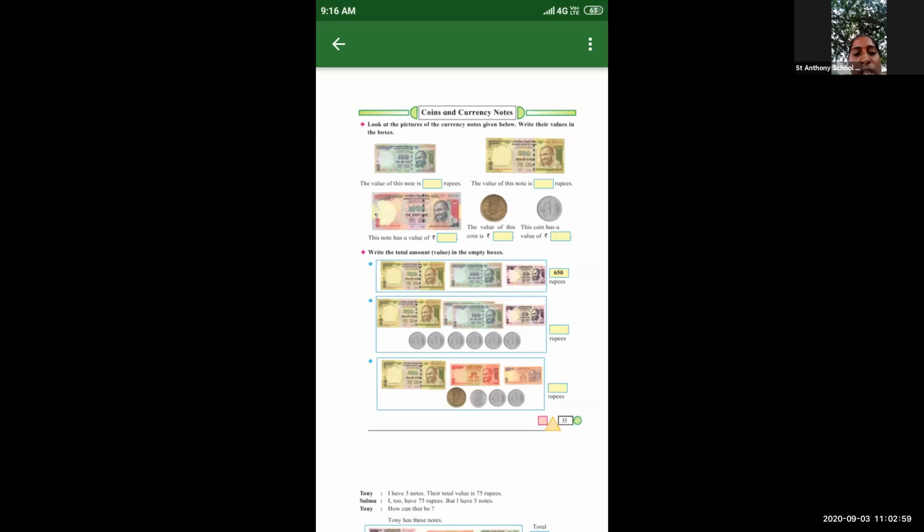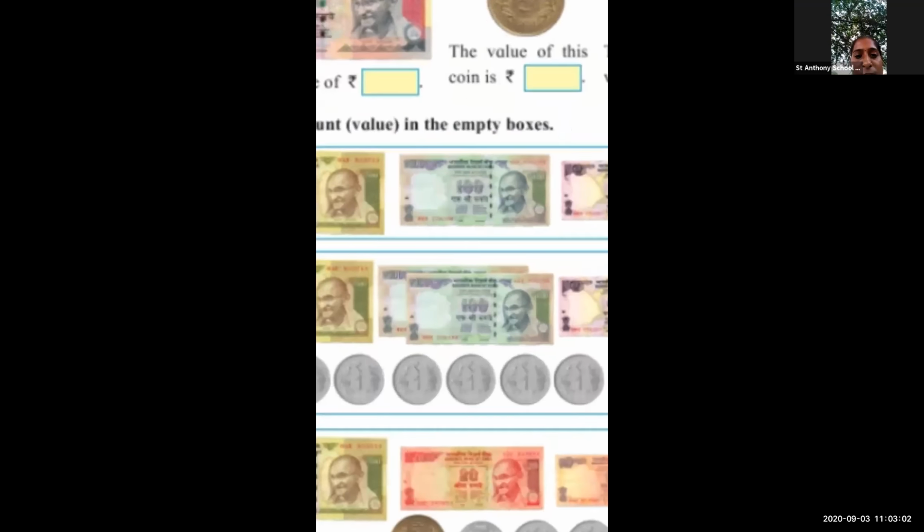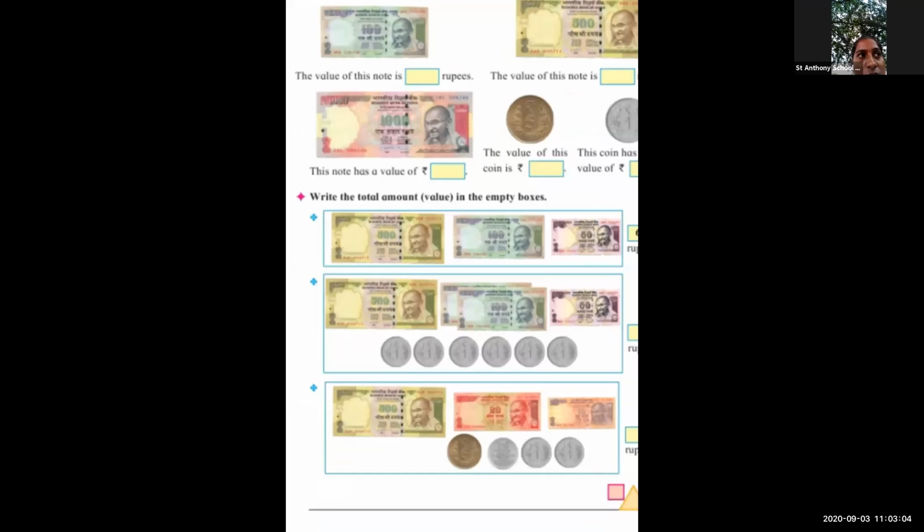Now I'm going to make zoom that screen. Wait a second, see? Now I put red color to that box. See, I put red color over here. Now some coins are given to you downside. In this red color circle, some coins are given to you. If suppose I given you the 5 rupees coin, 2 rupees coin, 1 rupees coin, again 1 rupees coin, like that. I want to put it here now, blue color.